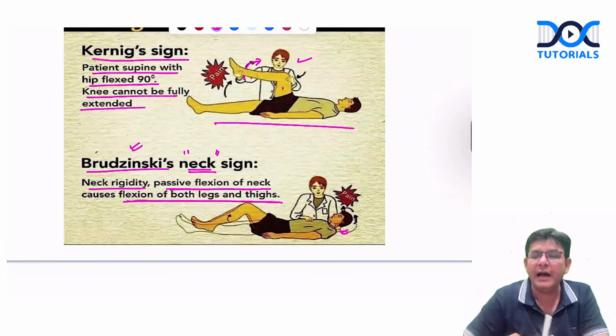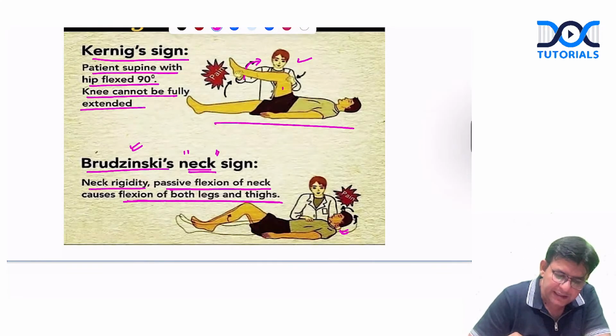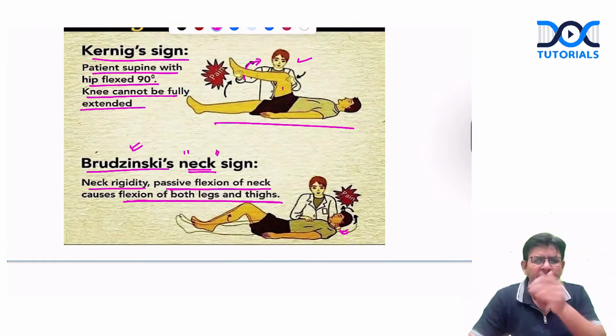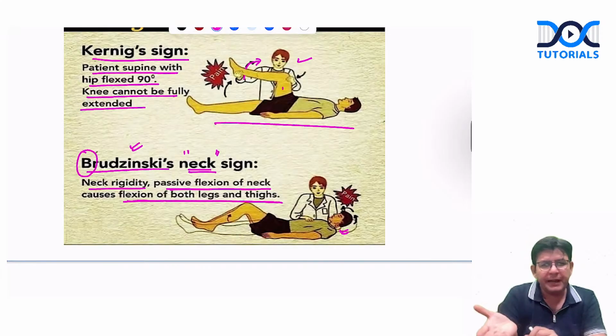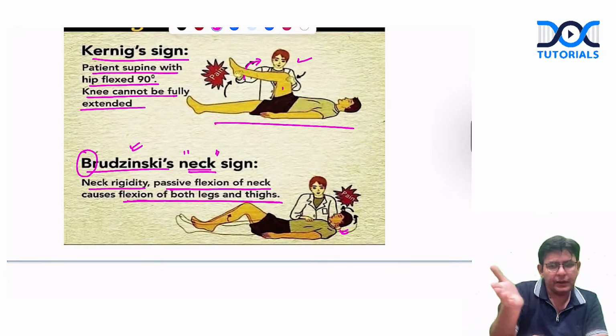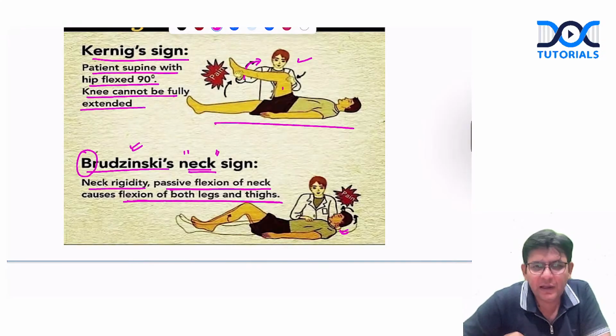Brudzinski. Now, I am 100% sure that in your second year you are confused about what is Kernig's and what is Brudzinski. So remember, this can help you. Brudzinski sign, the neck sign, is which one? If you're confusing Kernig's and Brudzinski, B: in this you are bending something. You put your hand under the neck and try to bend. When you do that, the flexion of the legs and the thighs also ought to happen. That is the Brudzinski sign.